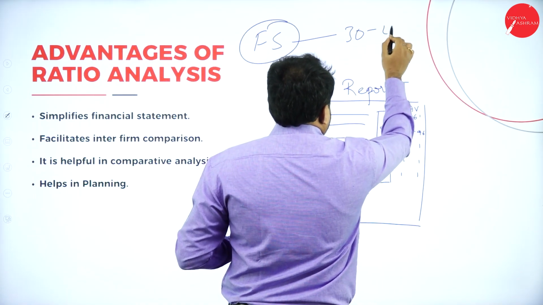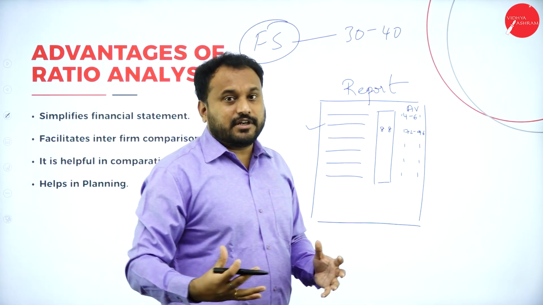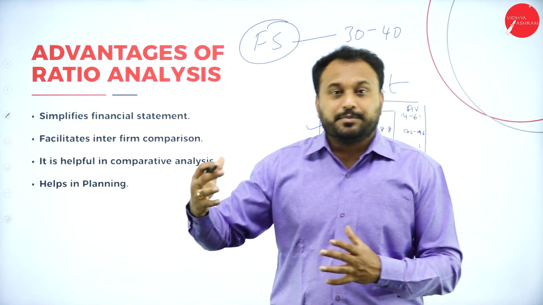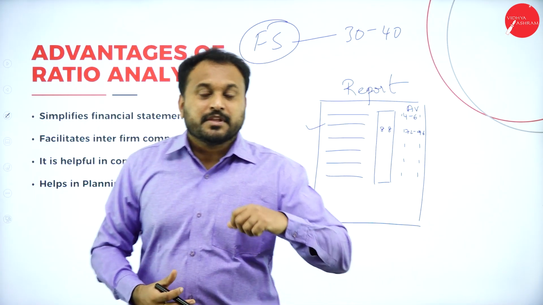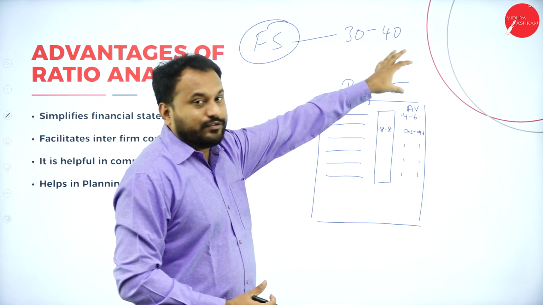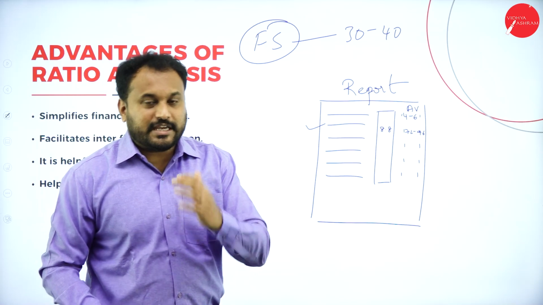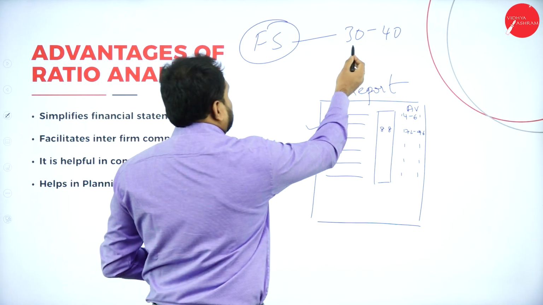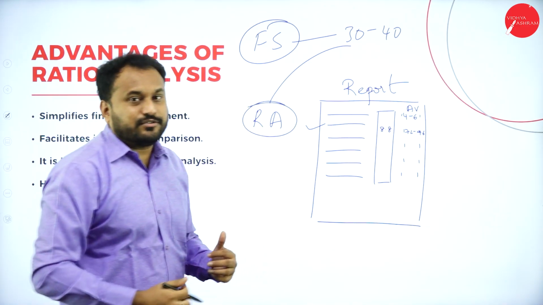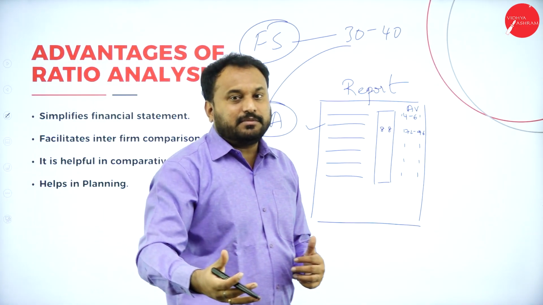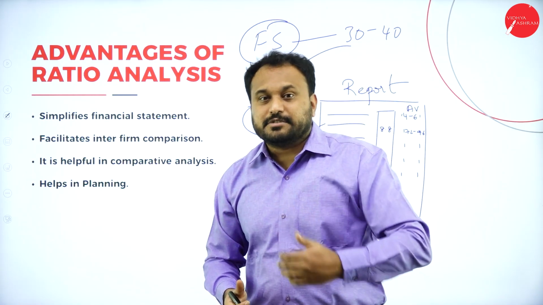30 to 40 pages. Now, to analyze those 30 to 40 pages is very, very difficult. You need to be a CA or you need to be a person who knows finance properly. Your strength is finance. But those 30 to 40 pages, can we represent them in a very simple form? Yes, we can represent. What exactly is the representation? Go with ratio analysis. That means you need to use formulas to find whether the company is profitable or not profitable. Which are the items which are good, which are the items which are not good.